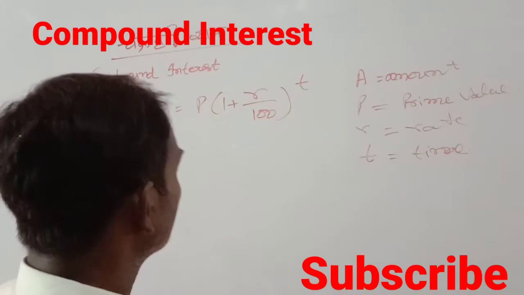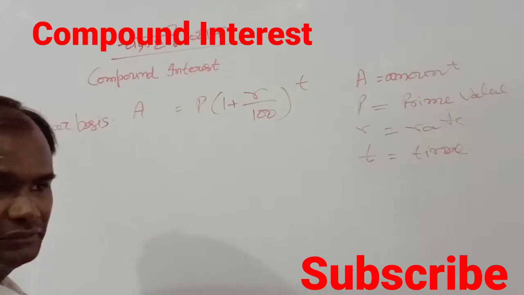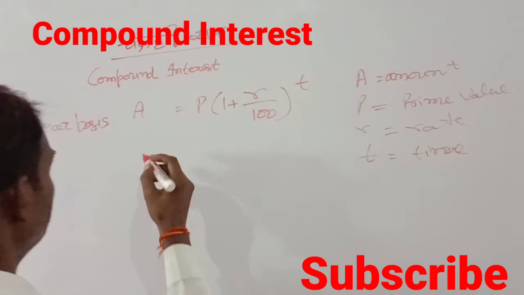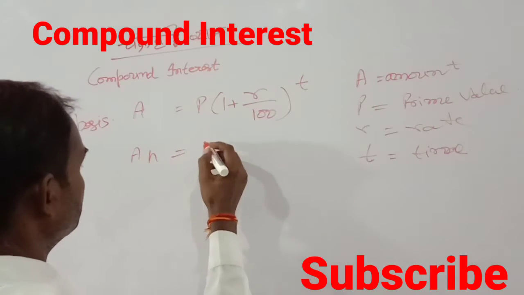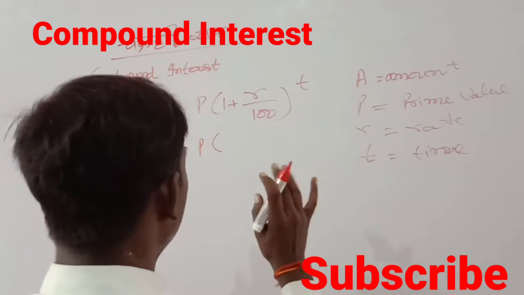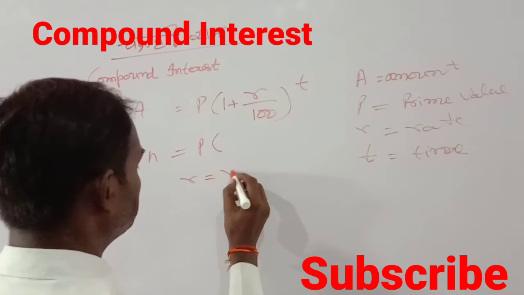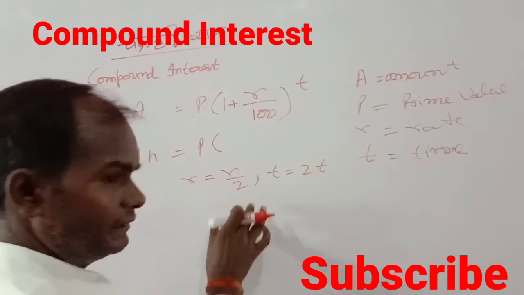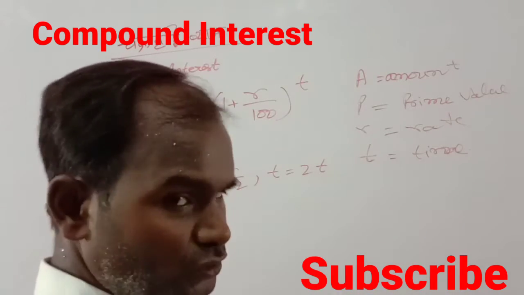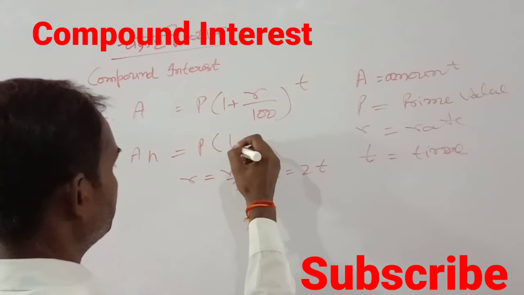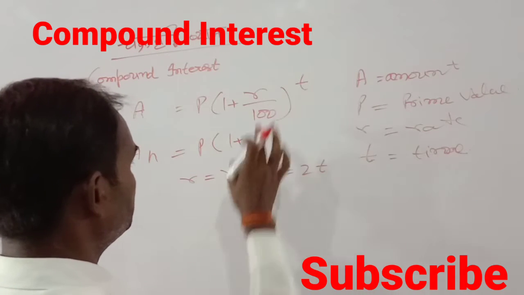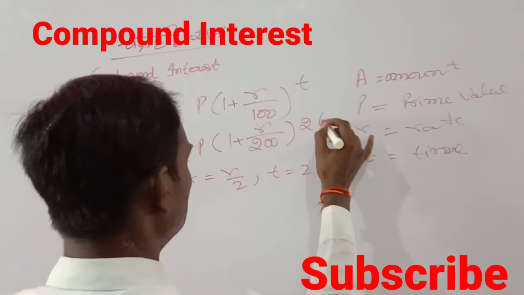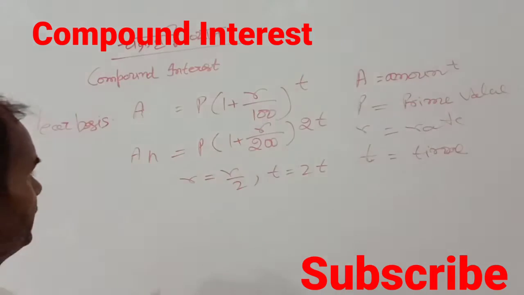In case the rate of interest in the question is given on a half-yearly basis, what is the formula? A is equal to P. In case of half yearly, R becomes R by 2 and T becomes 2T, meaning the rate should be halved and the time becomes 2 times. So A equals P(1 + R/2)^2T, that is (1 + R/200) to the power 2T. So this is for half yearly.